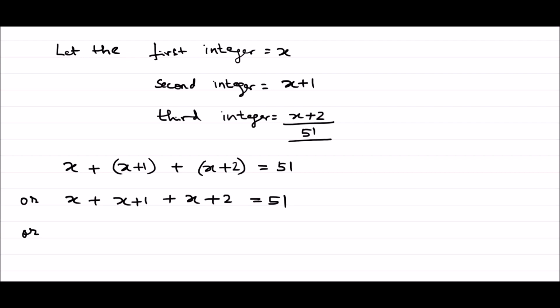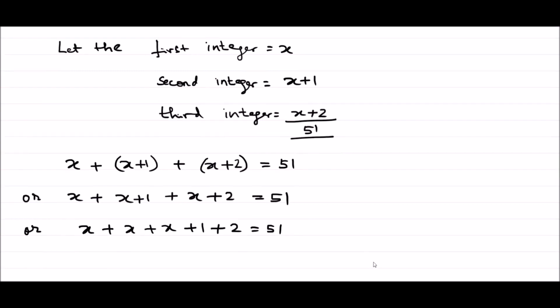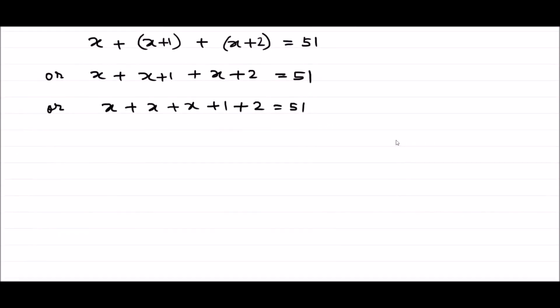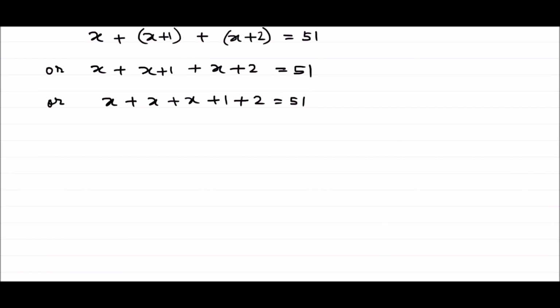Or x plus x plus x plus 1 plus 2 is equal to 51. What I did here in this step, I moved all the variables x to one place and all the constant numbers to one place. Hope guys you understand why I did this. So that it would be easy for us to calculate without getting confused or committing any errors. For that reason, I moved all the variables together and all the constant numbers together.